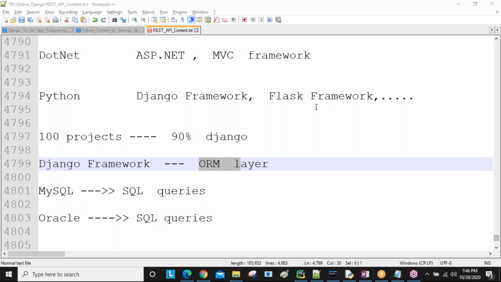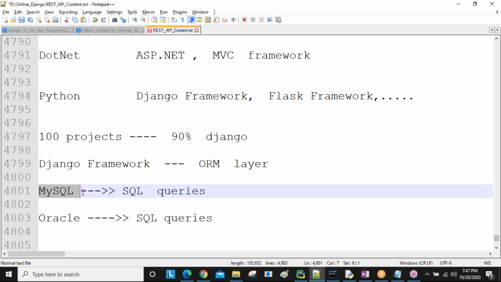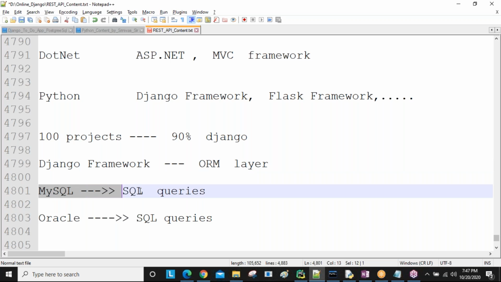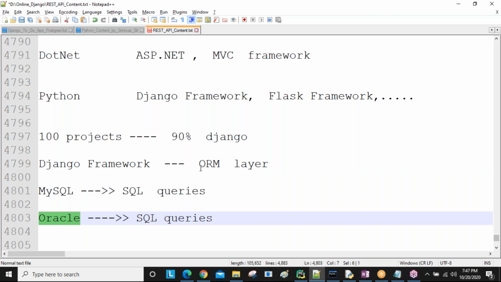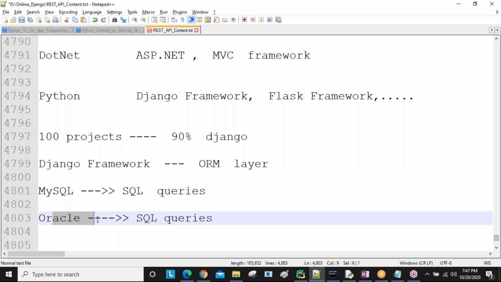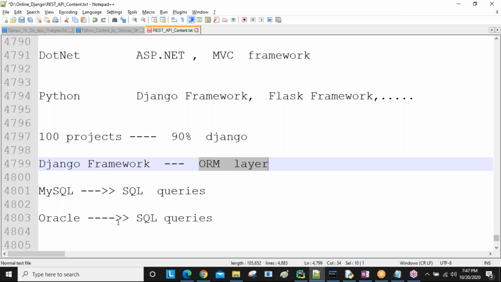See, when you are using ORM queries, Django internally converts them. If I'm using a MySQL database, then my ORM query code is converted into MySQL format. After 2 months, if I change to Oracle, then my ORM layer code is converted into Oracle format. If I'm using MongoDB, my ORM code is converted into MongoDB.